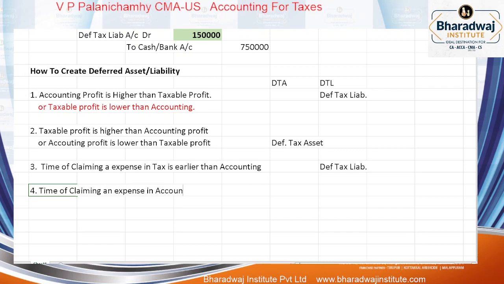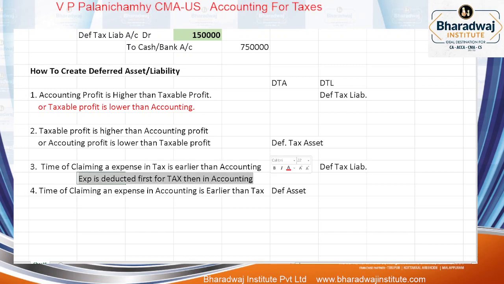If it is otherwise, number 4: time of claiming an expense in accounting is earlier than tax. It is called what? Deferred tax asset. To explain further, pay attention. If this expense is deducted first for tax, then in accounting, then we create which one?